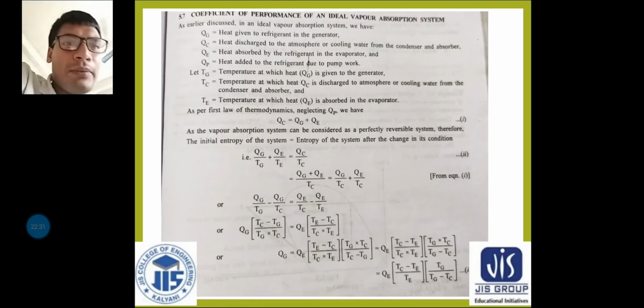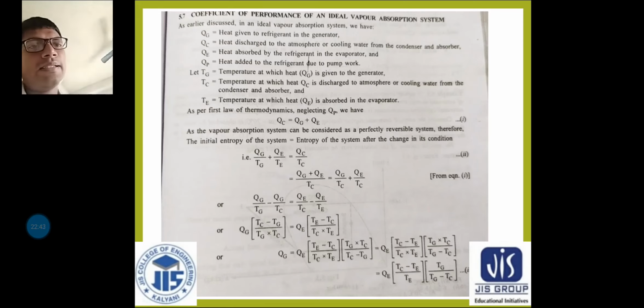Now taking common QG, then the LCM is TG and TC. So after simplification, and here taking common QE, after simplification this equation we have got.